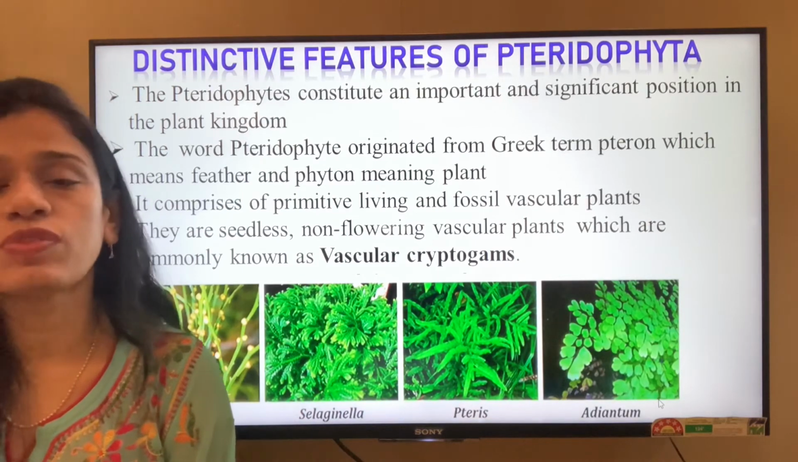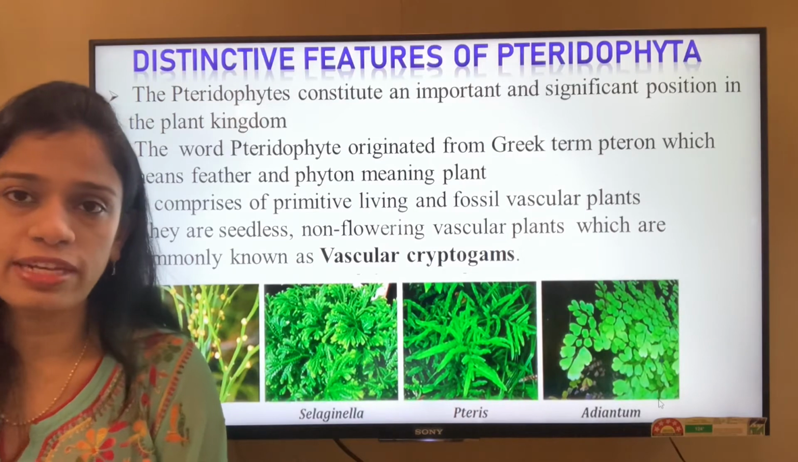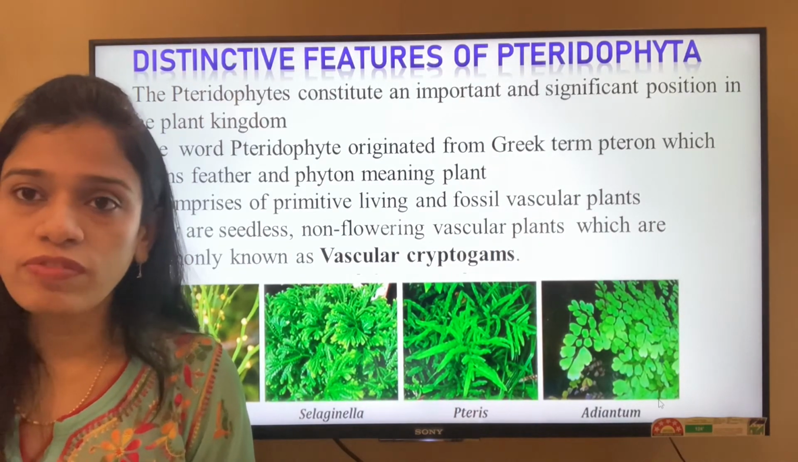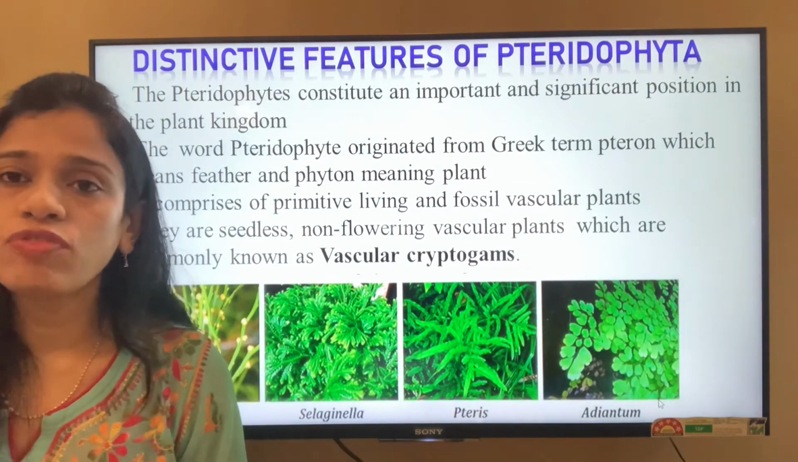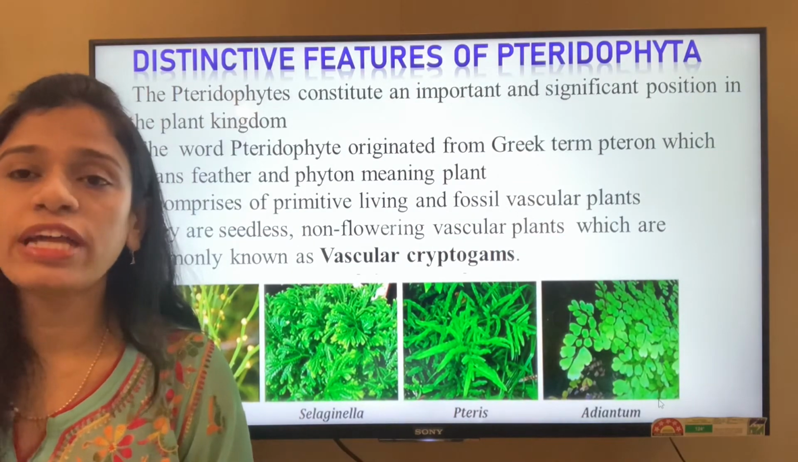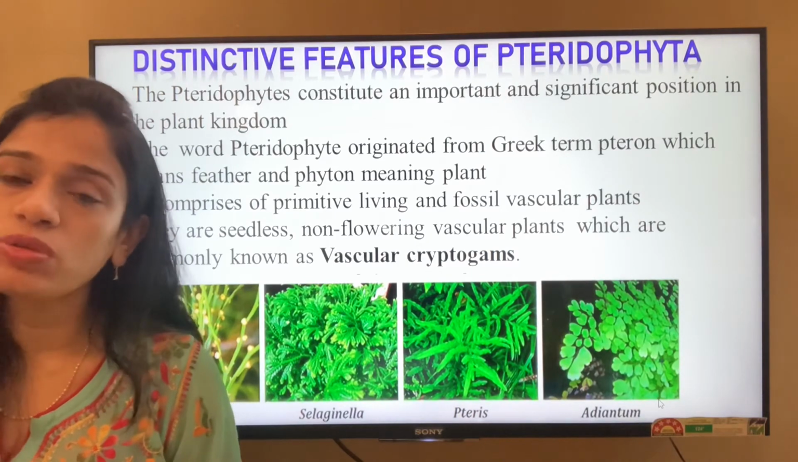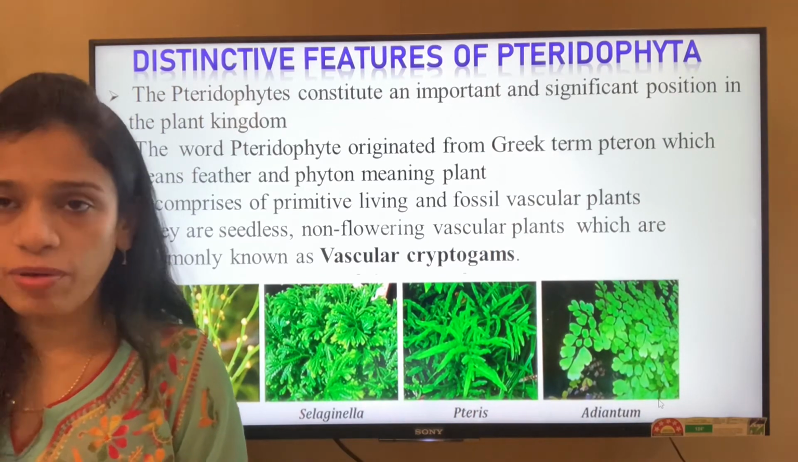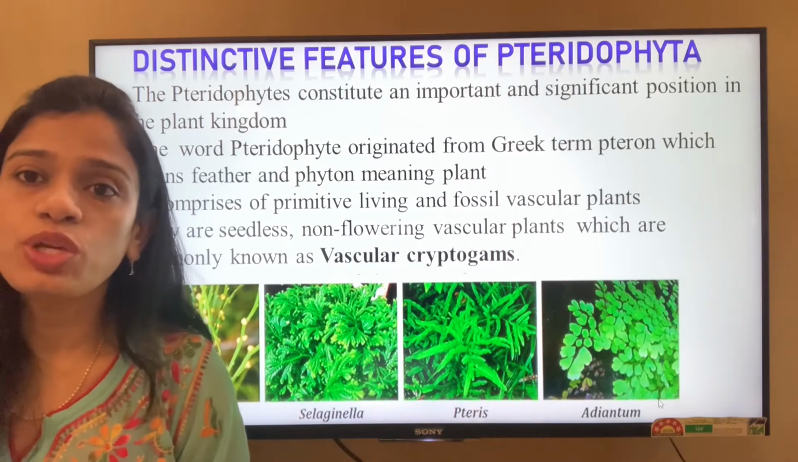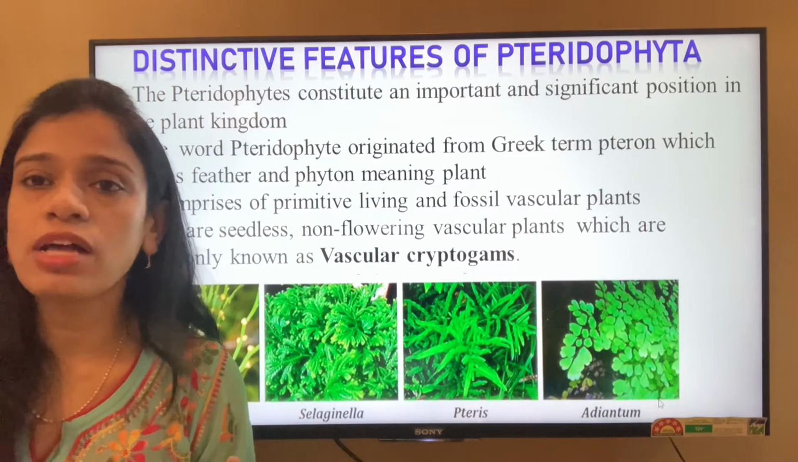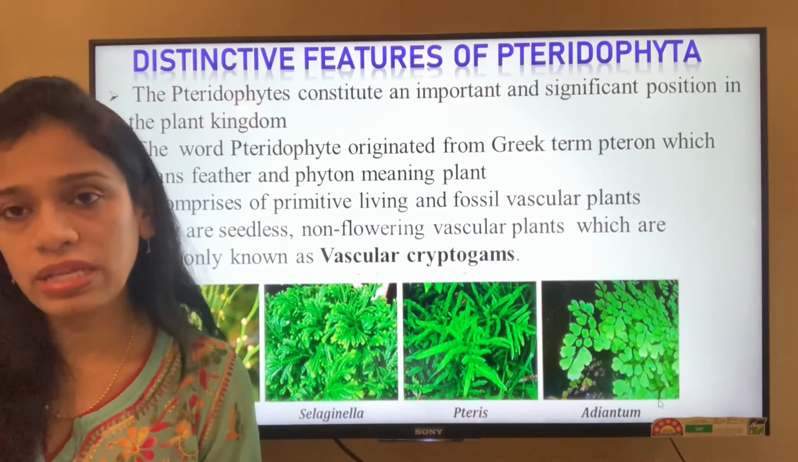Example, Rhynia, which was the first vascular plant which was identified. So here we have understood the three classes of the plant kingdom, that is the Thallophytes, the Bryophytes and the Pteridophytes, which are seedless and flowerless, which do not produce any seeds for their reproduction and for bringing up the new generation.